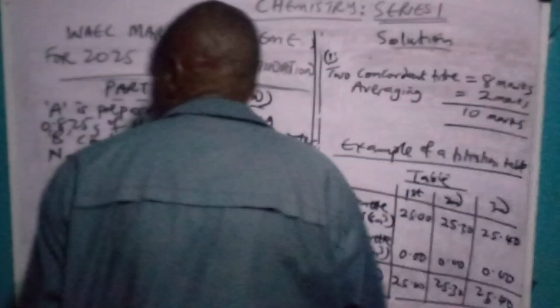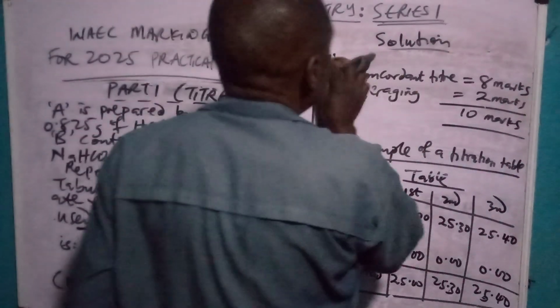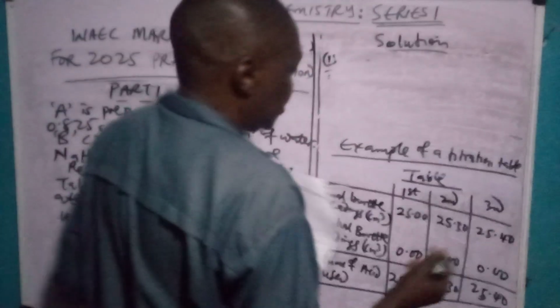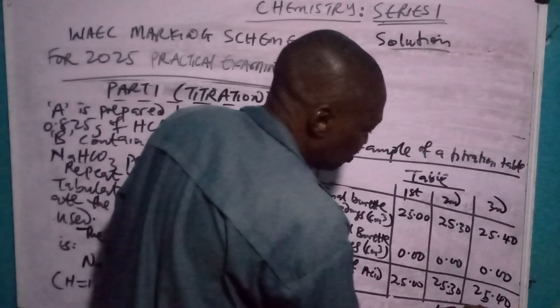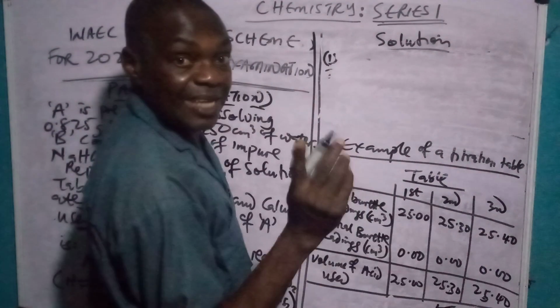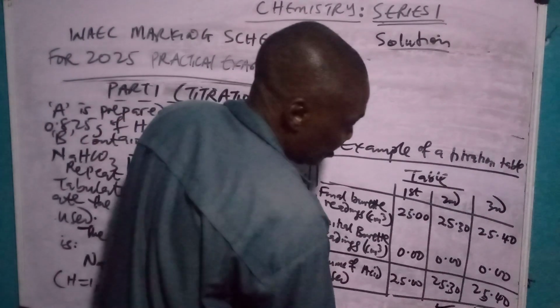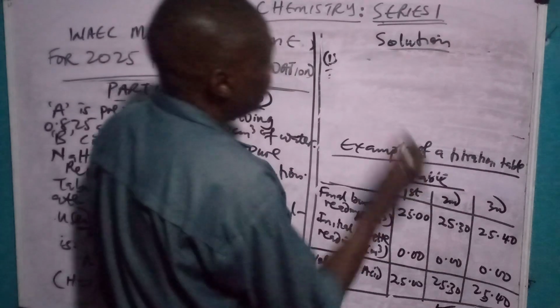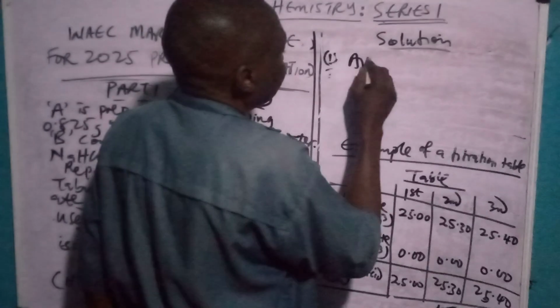So let's just do the averaging so that you have a better understanding of the subject matter. So you pick these two. These are the two we are going to pick. Remember, it's 4 marks. I told you. You pick these two. This is 4 marks. 1, 2, 3, 4. So let's take that average.